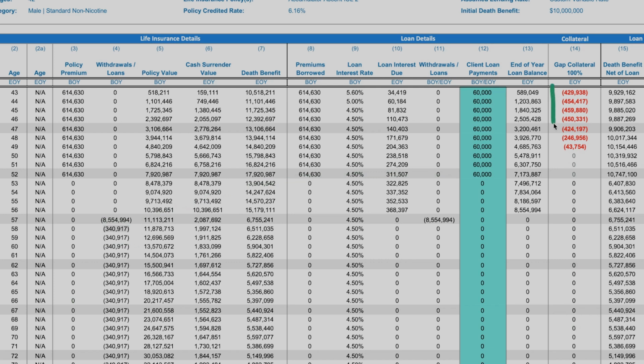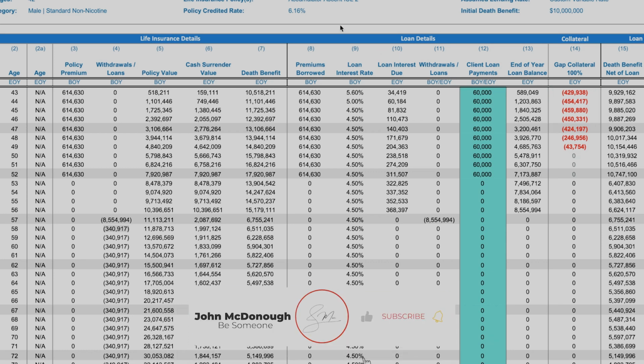And it all comes back to collateral. How comfortable are you pledging that collateral for an extended period of time? Maybe it extends a little bit longer than this design. Maybe it's a little bit shorter. It just all depends on how the performance of the policy works and where we're at with the arbitrage.